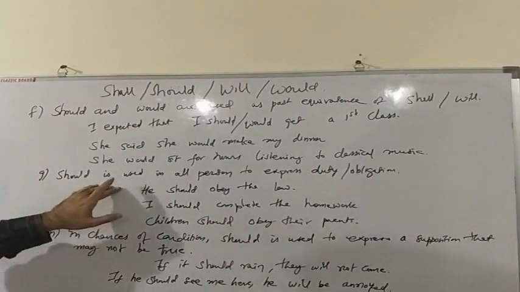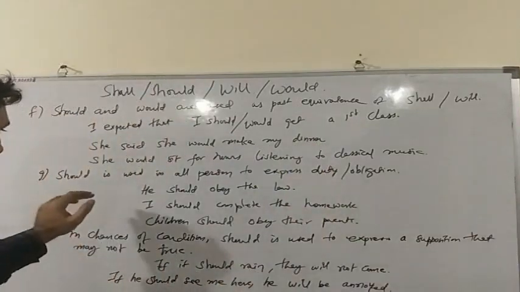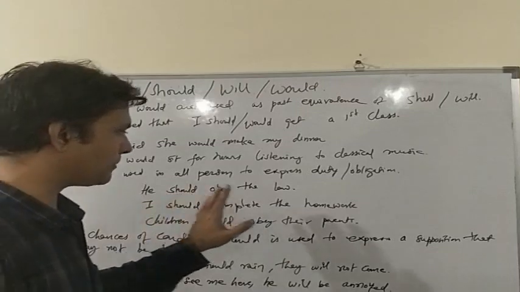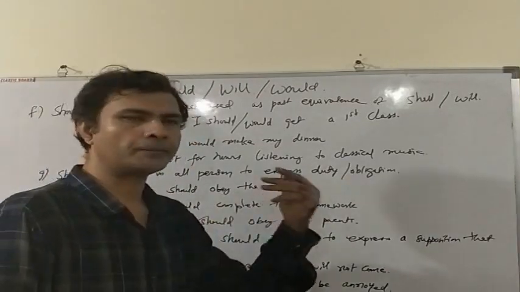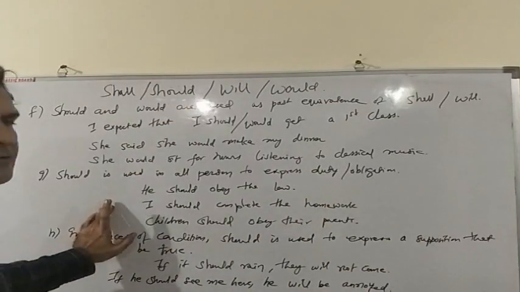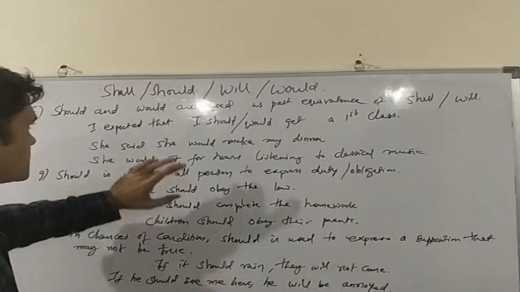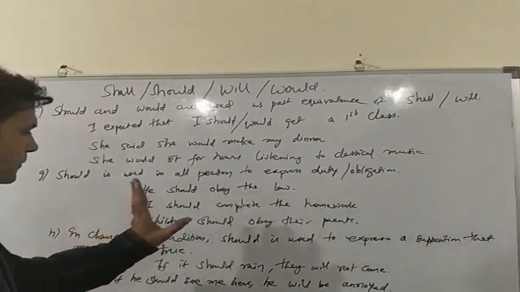Should is also used in all persons to express duty or obligation. As for example, he should obey the law, or I should complete the homework, or children should obey their parents. Here in these examples we are using should in present time context, despite the fact that should is the past tense of shall. We also use should in chances of condition.